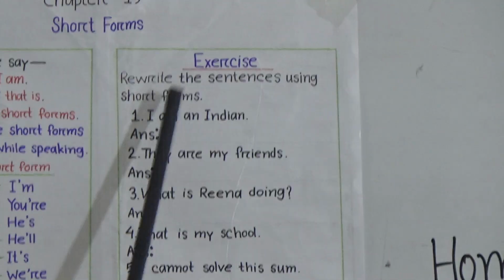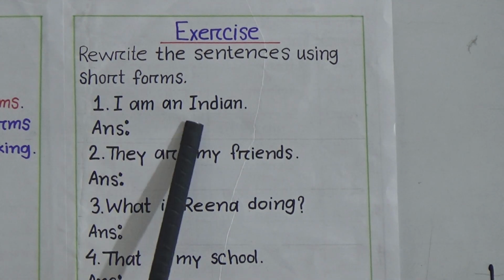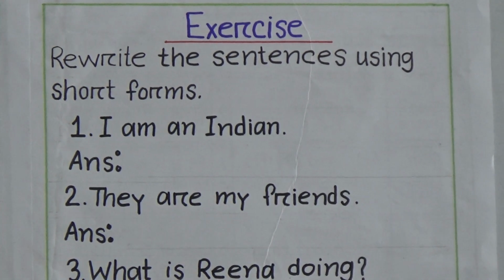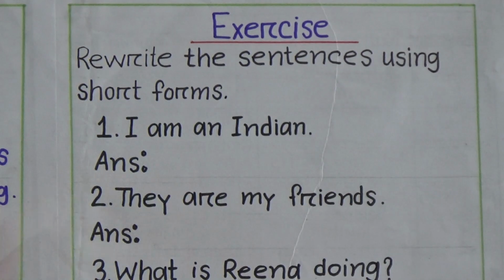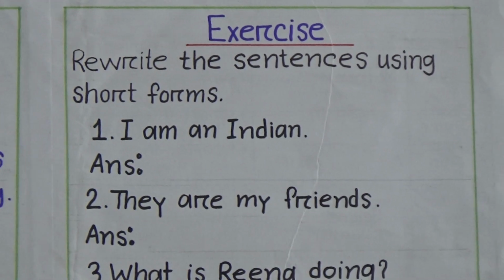The question is, rewrite the sentences using short forms. Number 1, I am an Indian. Students, you have to write the short forms and the whole sentence. So, we know I am. The short form of I am is I'm.